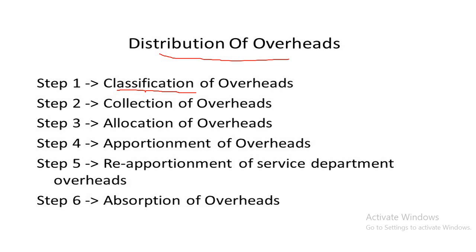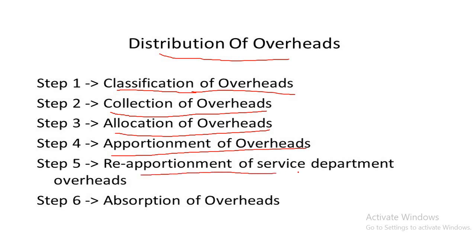The first is classification of overhead, then collection of overhead, then allocation and apportionment of overhead, reapportionment of the service department overhead, and absorption of the overhead. These are the important steps while calculating the overhead costs.